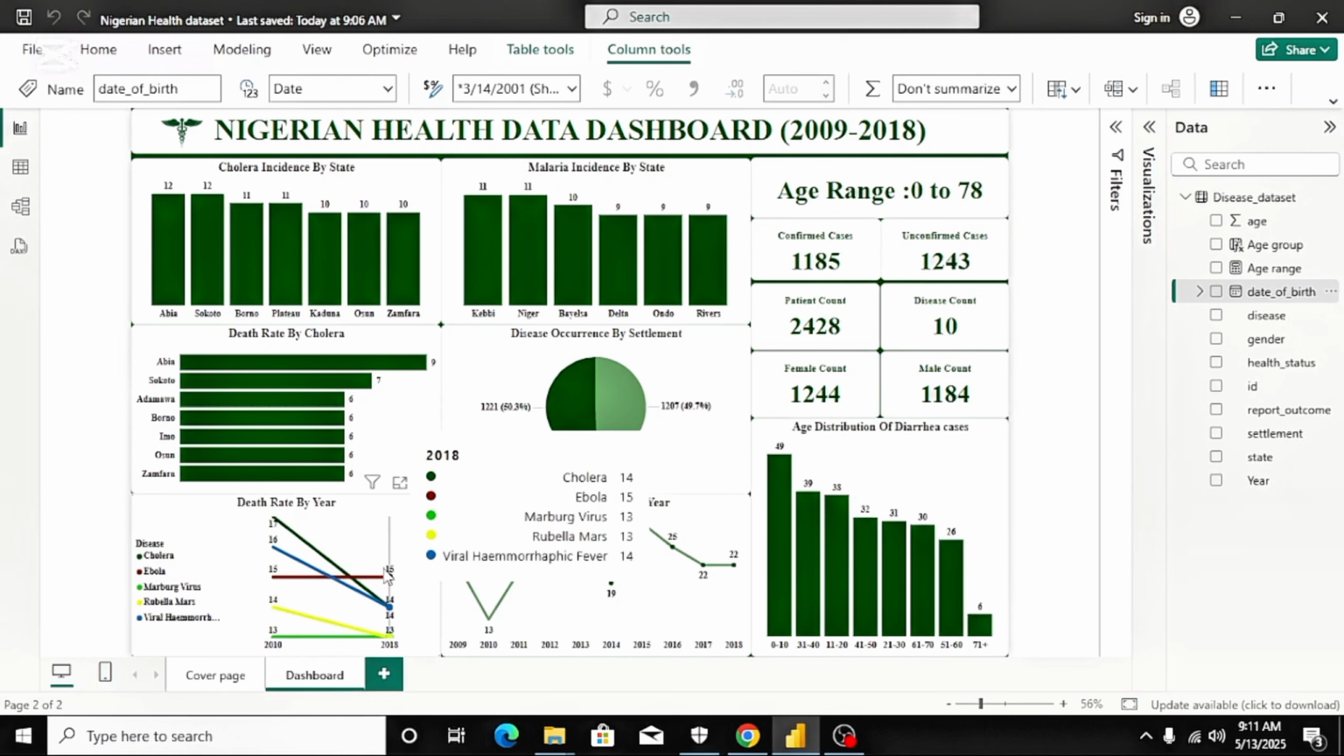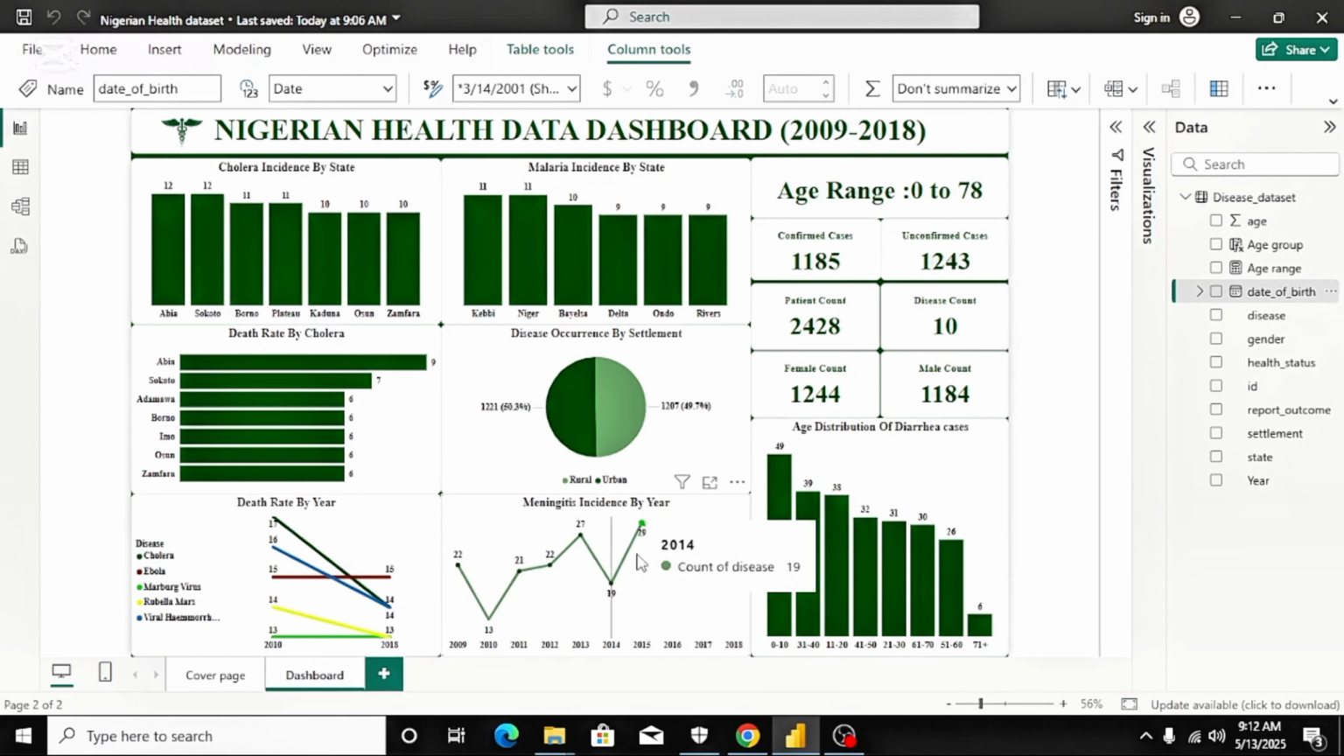I went on to identify the year with the highest meningitis occurrence. From the line chart, we can see that this study covers the period of 2008, 2009, 2010, all the way to 2018. In 2008, the number of meningitis occurrences was 22, then 21 in 2011, went up a bit in 2012, went up in 2013, came down in 2014, went higher in 2015, and in 2016 it came down and has been on the downside from 2015 down to 2018.